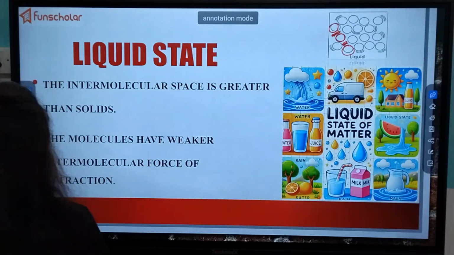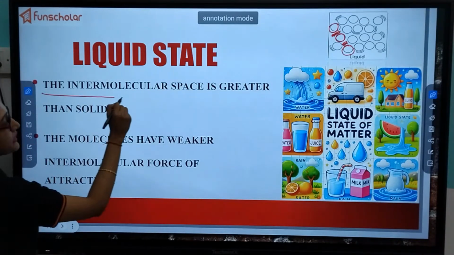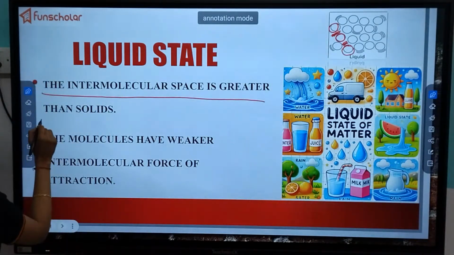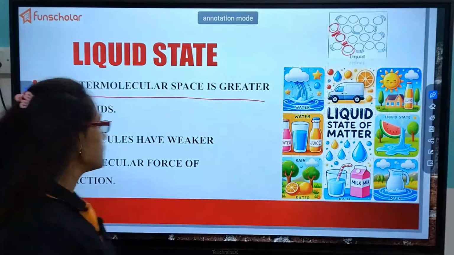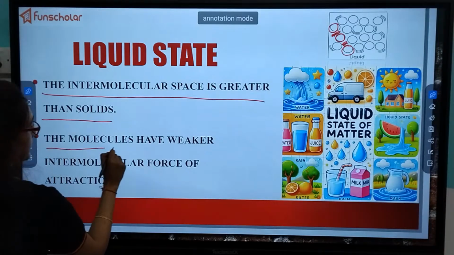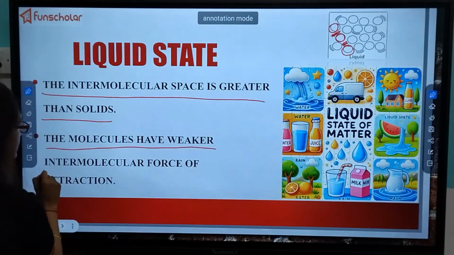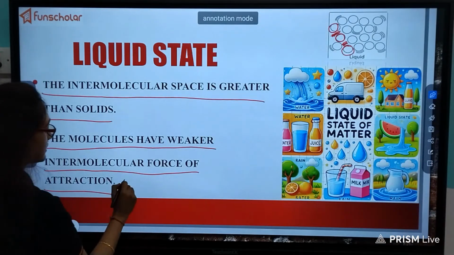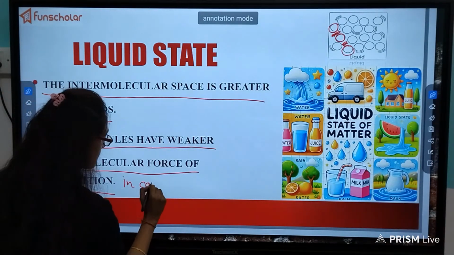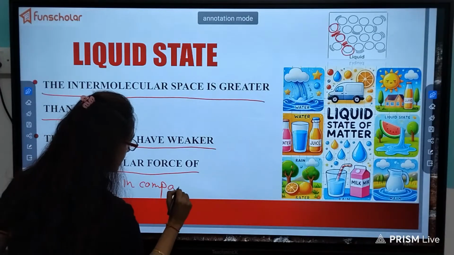So we can say that the intermolecular space is greater than solids, right? Just now I have told you. The liquid has weaker intermolecular force of attraction in comparison to what? Solids.